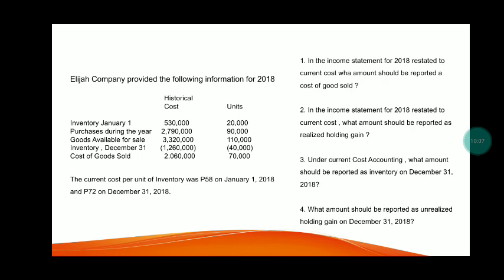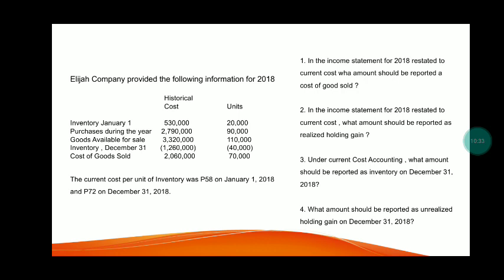So let's have an example. Elijah Company provided the information for 2018. Inventory, historical cost 530,000, units 20,000. Purchases 2,790,000, units 90,000. Goods available for sale 3,320,000, units 110,000.